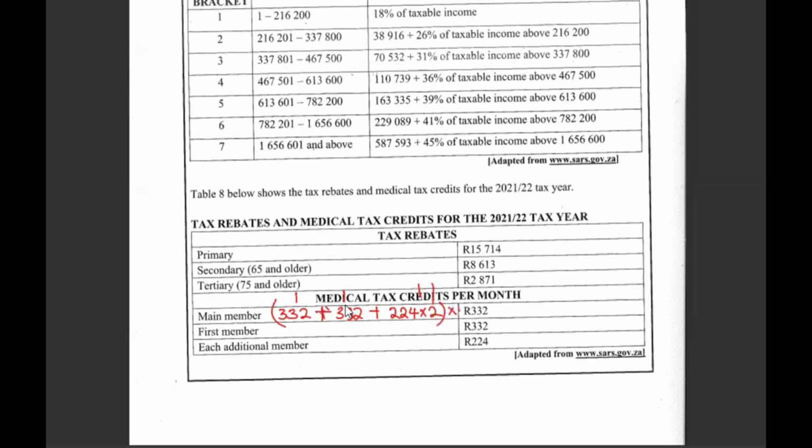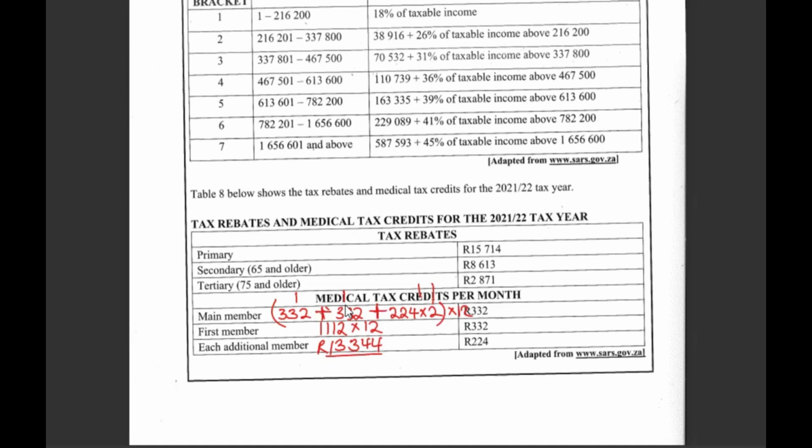So we multiply this by 12. Those ones who have got it right, you know what we are dealing with. 664 plus 224 times 2. We have the answer as 1,112. Multiplied by 12. Indeed, he gets the answer as 13,344.